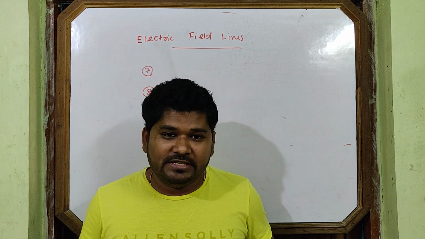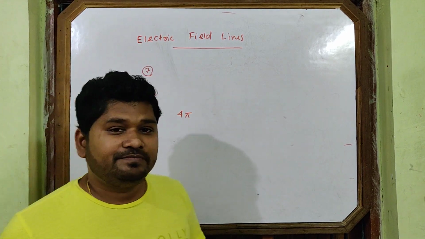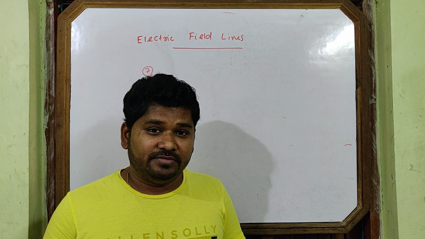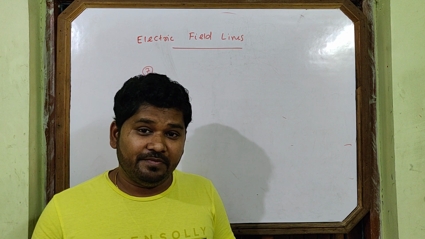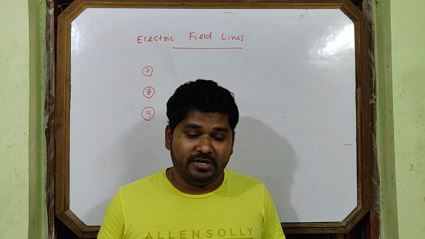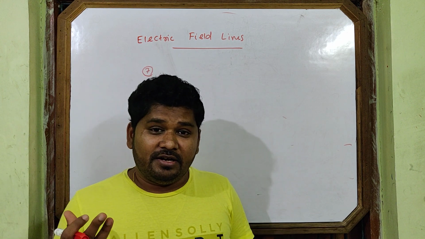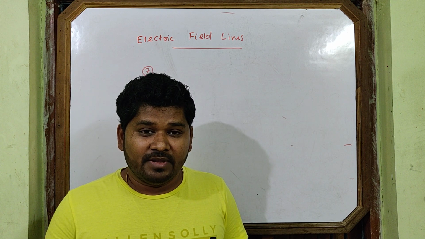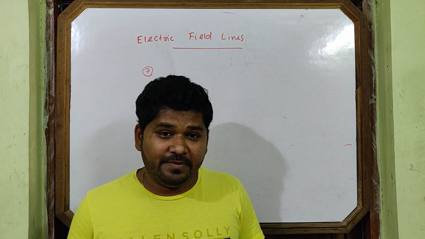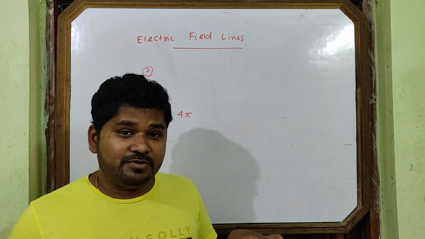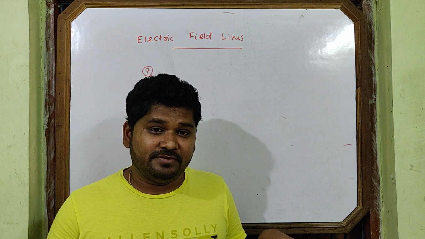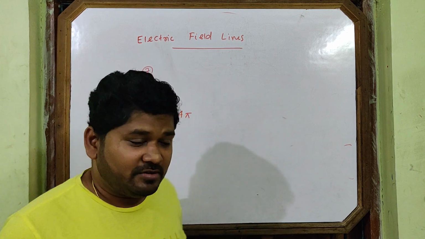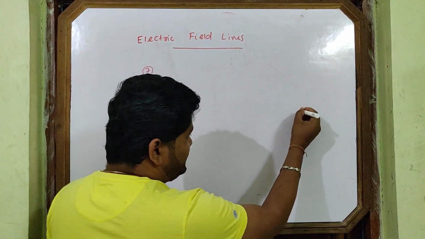So we discussed many properties related to electric lines of force, and each property is important. From each property you may get one question in the exam. All properties are important. Sometimes the exam asks, write 4 properties of electric lines of force. But some questions also came in previous years, just 3 or 4 years ago, in the board examination. I am giving you some questions, you can try.